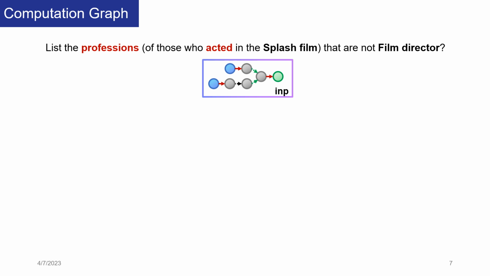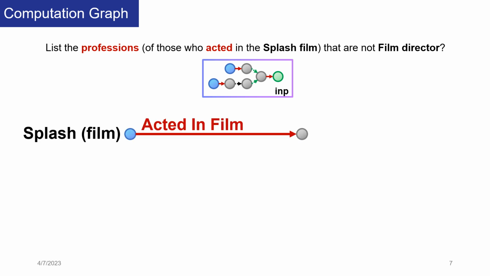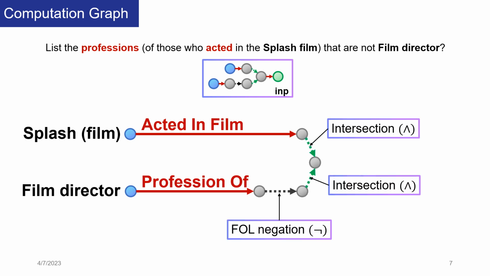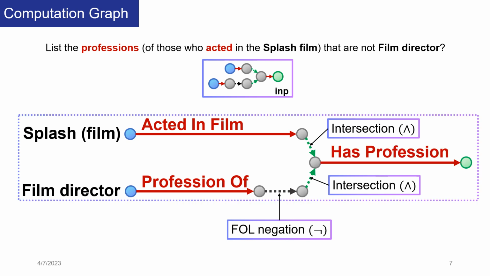Now let's look at the computation graph in detail. For example, we have a one-hop query for the relation acted in film and another one-hop query for the relation profession of with a negator. The intersection operator combines these one-hop queries and produces an intermediate entity or an embedded query. From this intermediate entity, given the relation has profession, we keep the reasoning process to get the final embedded query.